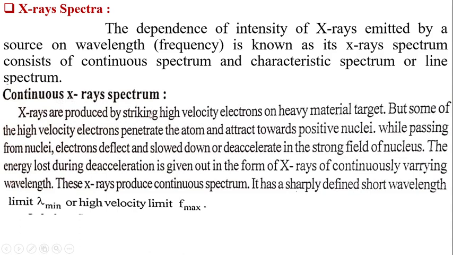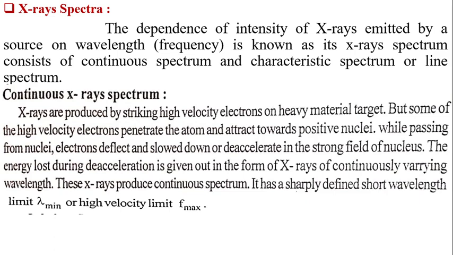X-rays are produced by striking high velocity electrons on a heavy material target, but some of the high velocity electrons penetrate the atom and are attracted towards the positive nuclei. While passing the nuclei, electrons are deflected and slowed down or decelerated in the strong field of the nucleus, and the energy lost during deceleration is given out in the form of X-rays of continuously varying wavelength. These X-rays produce a continuous spectrum.